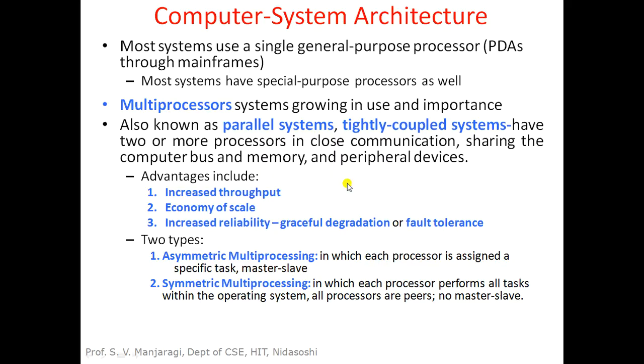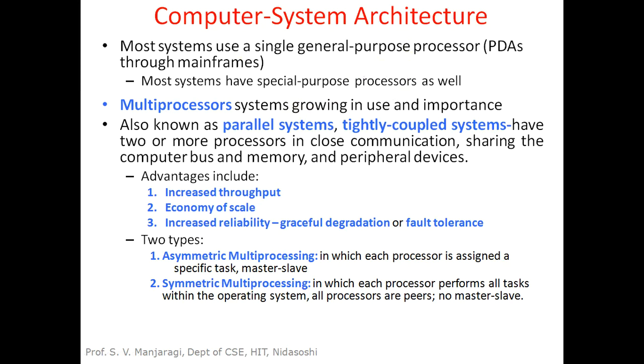Today we shall begin with computer system architecture. Most of the computer systems that we use today have a single general purpose processor or CPU. If you take small computers like PDA, tablet PC, personal computer, mainframe, all these systems will be having a single general purpose processor, capable of executing general purpose instructions including instructions from the user processes.